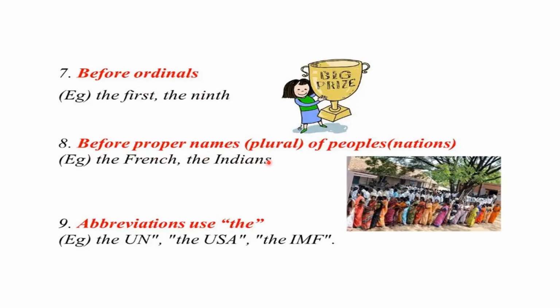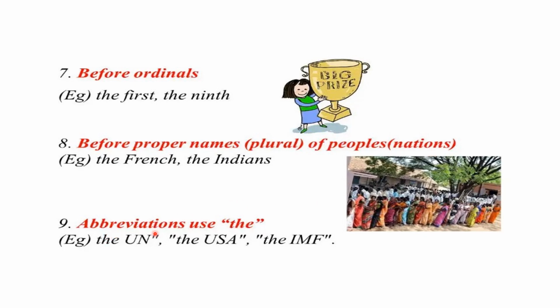Before proper names, plural, of peoples or nations. So the is also used before proper names, plural, of nations, plural of peoples belonging to a particular nation. So we say the French, the Indians, the Americans, the Britishers. So you use the before proper names, plural, of peoples belonging to particular nations.